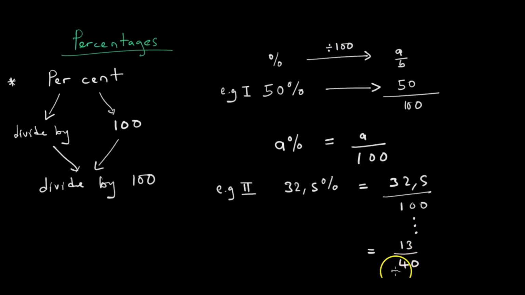If you do not get to this simpler form, you have to inform me in the comments and we'll see where you went wrong. But if you reduce 32.5 over 100, it should give you 13 over 40. So our key takeaway on percentages is that converting from a percentage to a fraction is just the number in the percent over 100. So you also have to think about the reverse operation here.